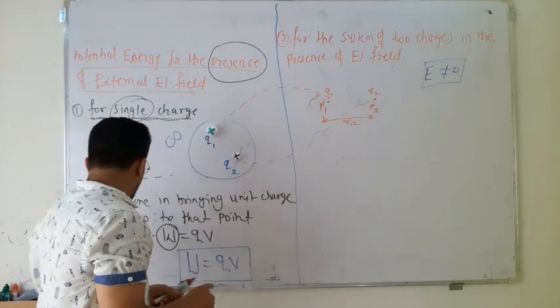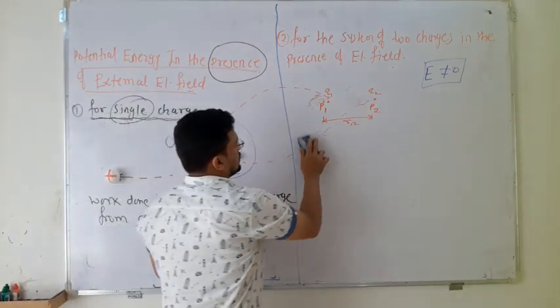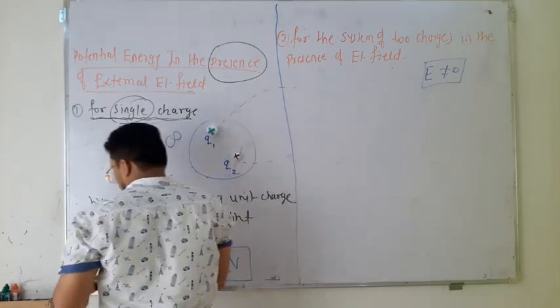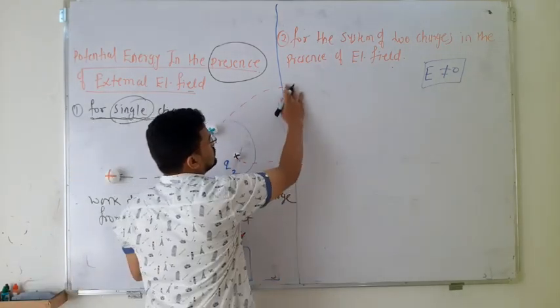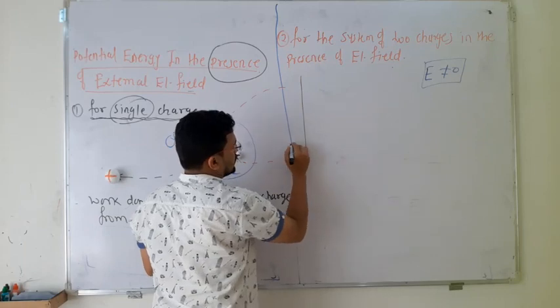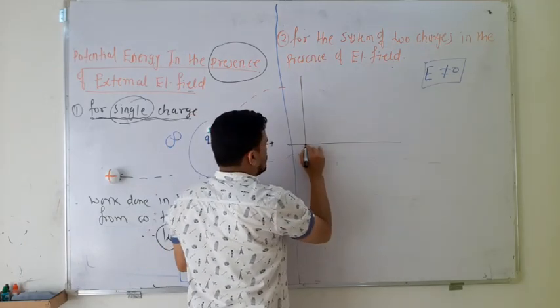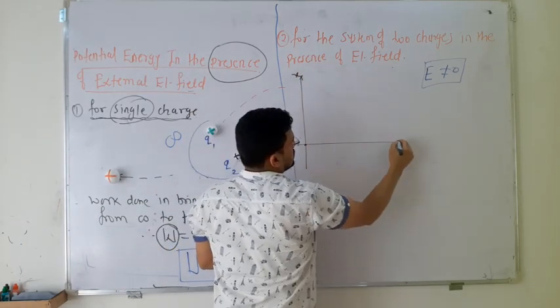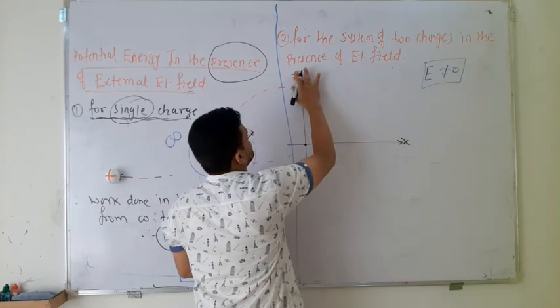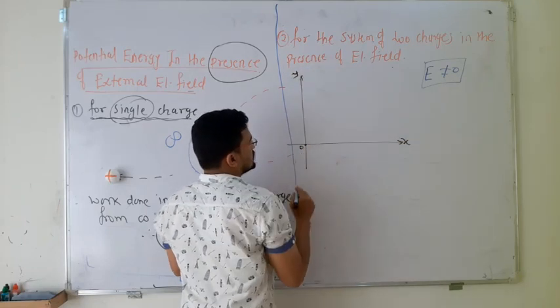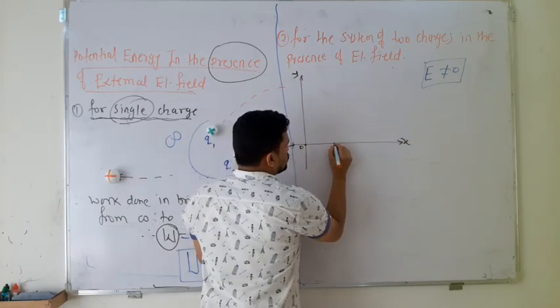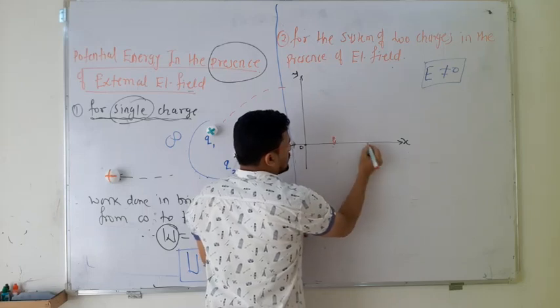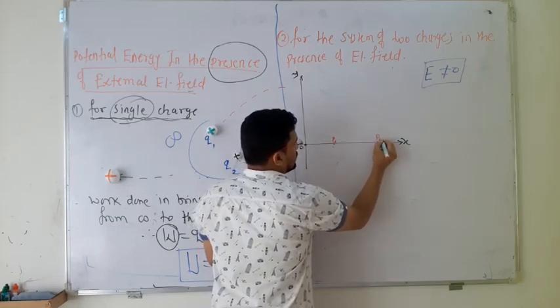The distance between them is r12. Or else we can take another example in the Cartesian xy plane. This is x, this is y, and this is the origin 0. These are the two positions, point p1 and point p2.